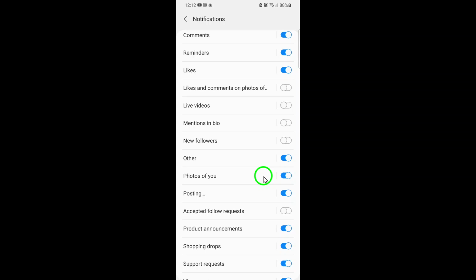Remember, keeping these notifications on helps you stay connected and engaged with your Instagram community. If you want to customize other notifications, you can explore the notification categories to tailor alerts for comments, messages, or new followers. But for now, enjoy getting notified every time you appear in a photo.